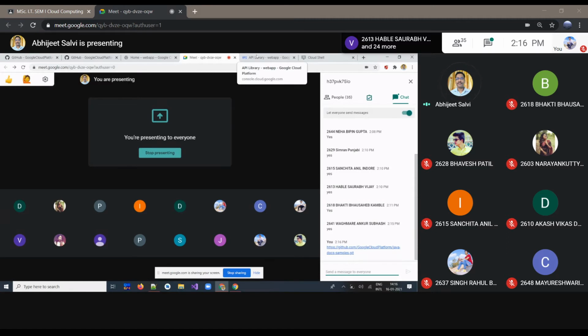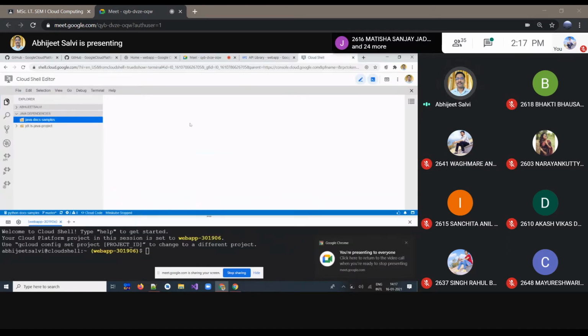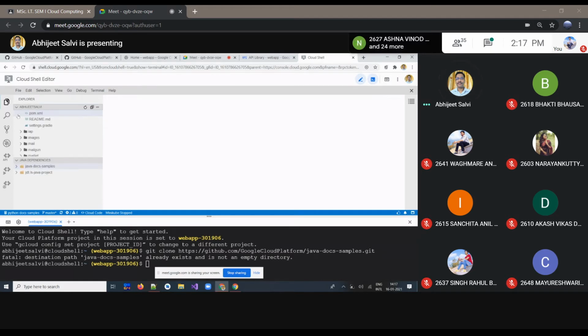Once you copy that, we have to go back to the cloud shell and clone it. To clone it, we write the git clone command and then that URL. It's already there, so I'm not doing that, but in your case you will.